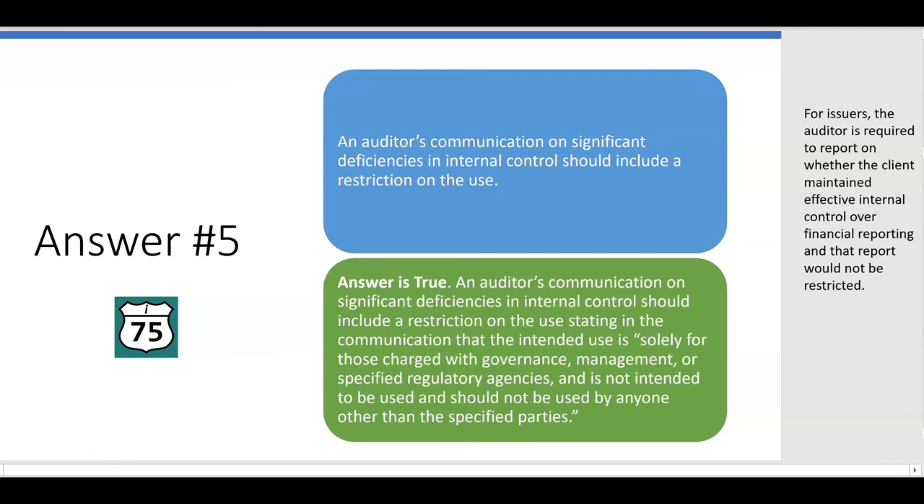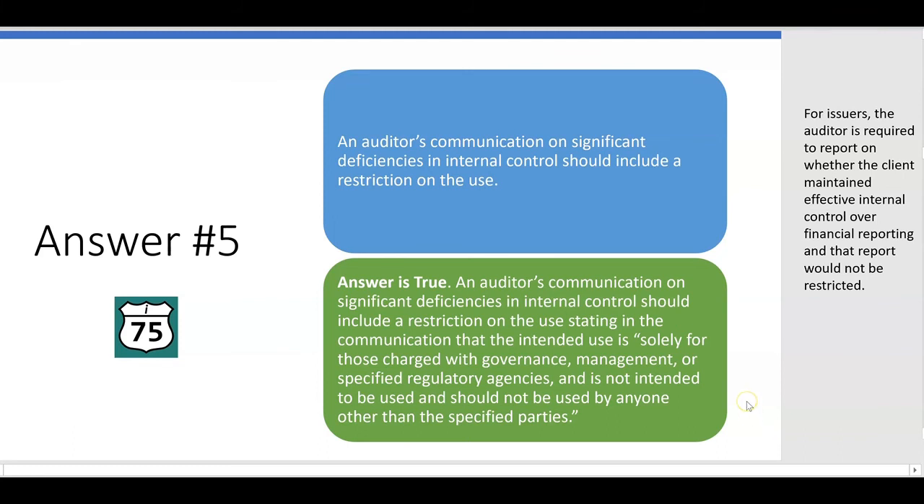Who are these specified regulatory agencies, you ask? Well, sometimes companies are receiving federal funds, they're getting grants, and then they have to have this internal control communication reported to whoever is giving the grant. Sometimes that's the federal government.